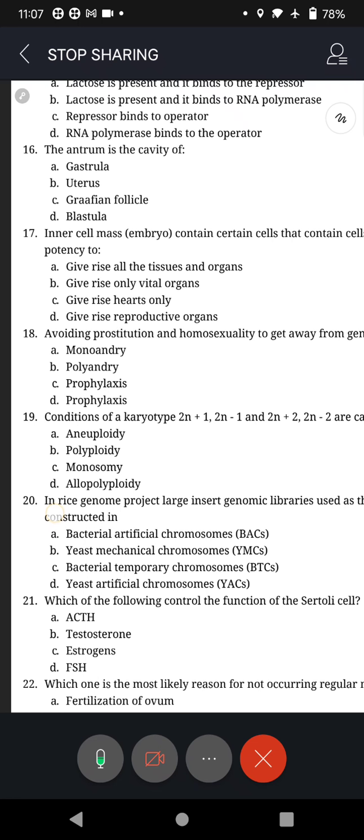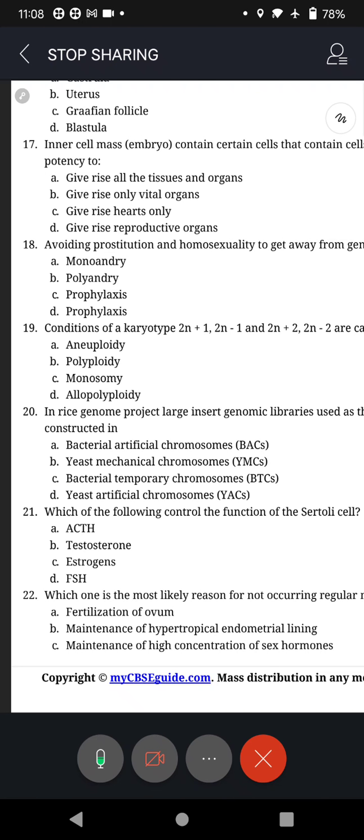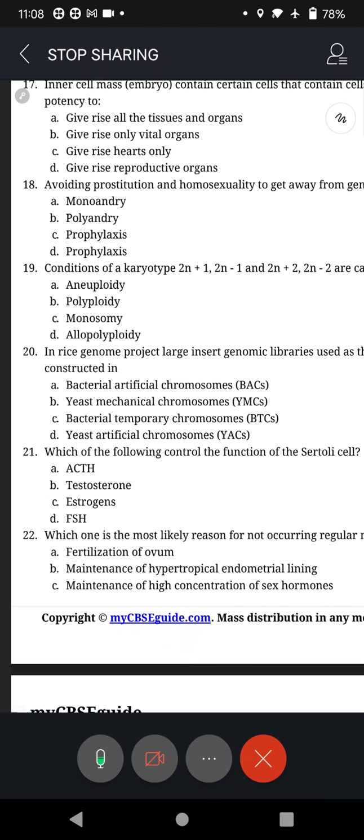Question 21, of course all of you must have guessed, Sertoli cells, FSH, follicle stimulating hormone. Question 22, again A, fertilization of the ovum. Once the lady becomes pregnant, no more menstrual cycle.